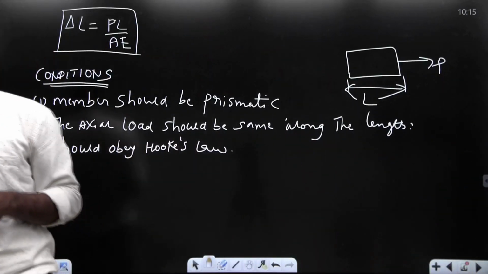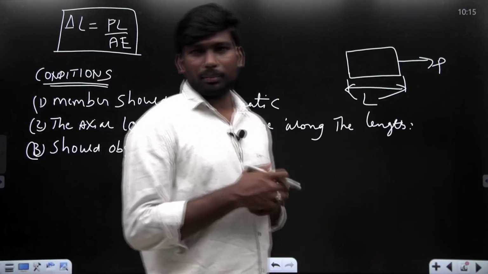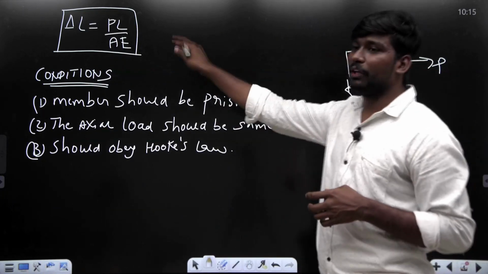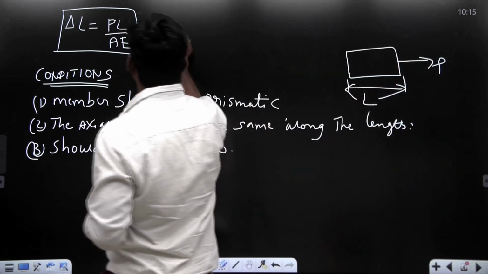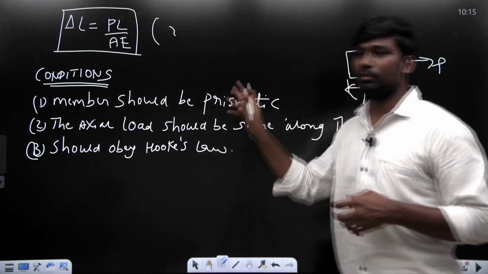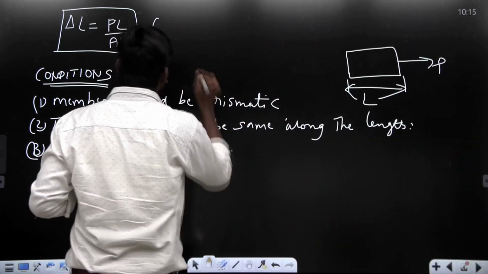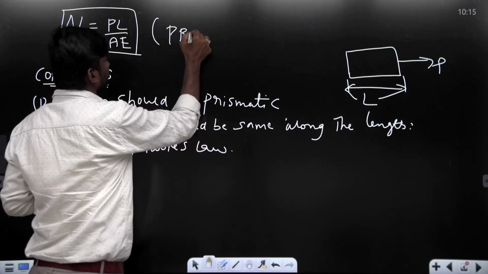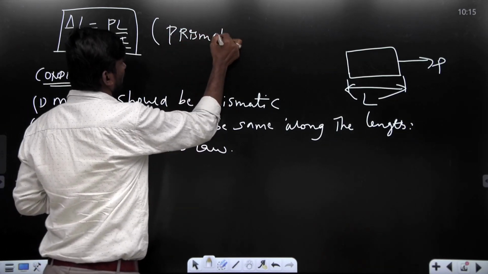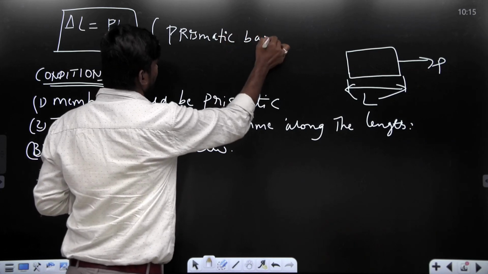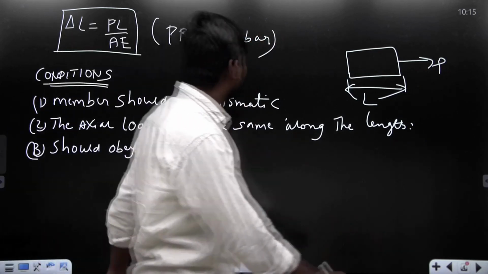Under these conditions only we can use the formula PL by AE, and that too only for a prismatic bar. Okay, now